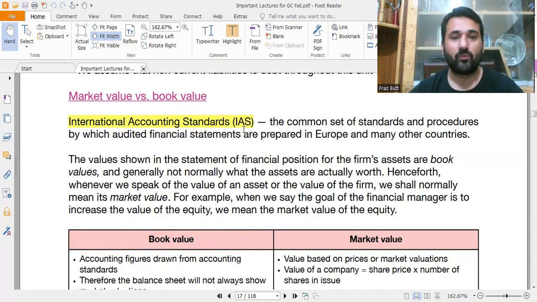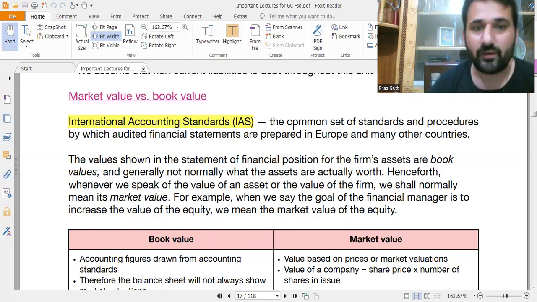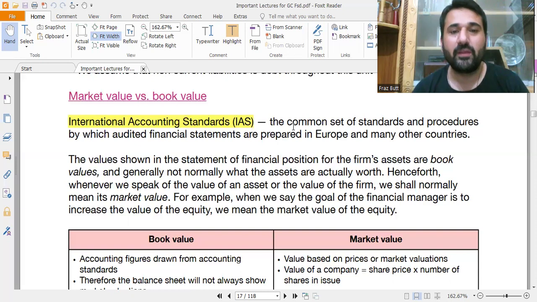What are international accounting standards? I will keep on reading from the book and then I will explain it in my own words. In this manner, things will be easy for you to understand, because I will be reading from the book also. When you pause the slide and read the line from the book, and then listen to my explanation, things will be easy for you to digest and understand.